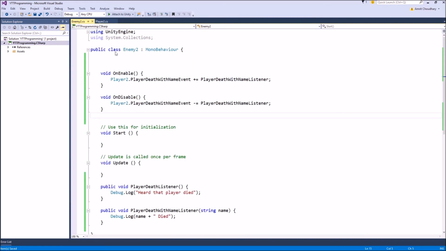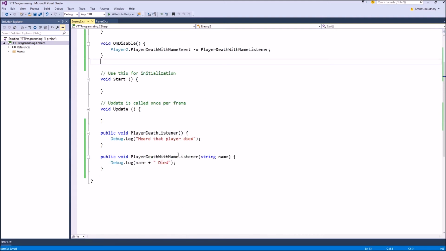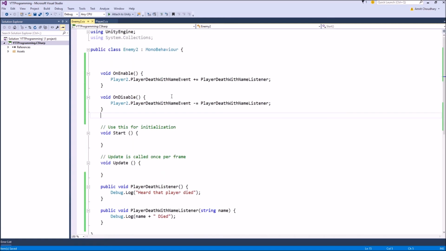And coming to my enemy script, I have created a new listener which also now takes a string as an argument, and I am debugging using that name. And instead of subscribing to that old event, now I am just subscribing to my new event.